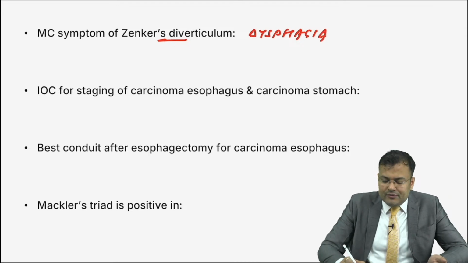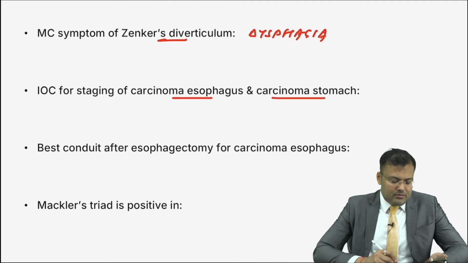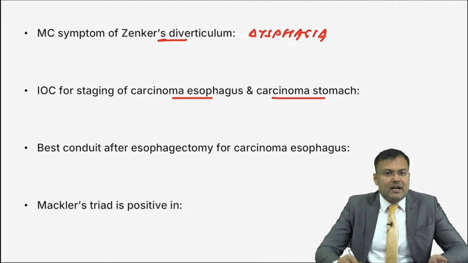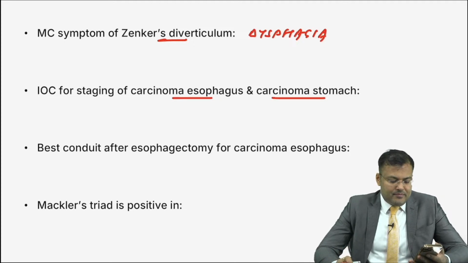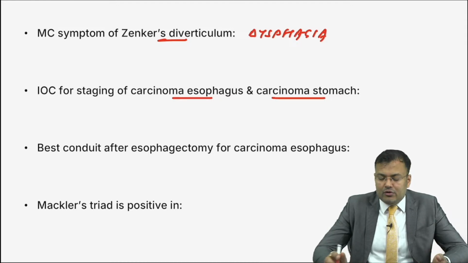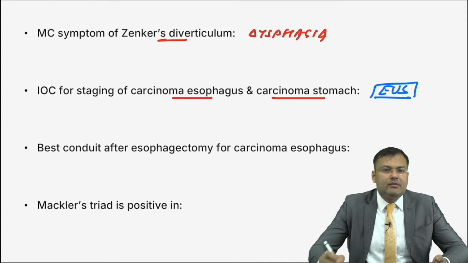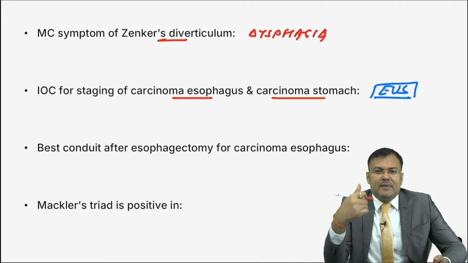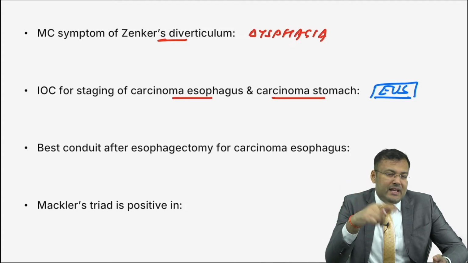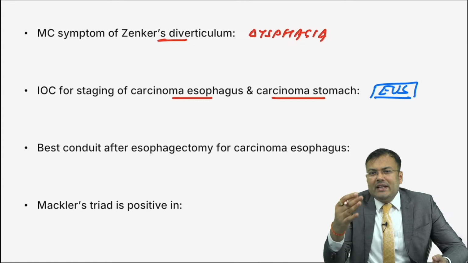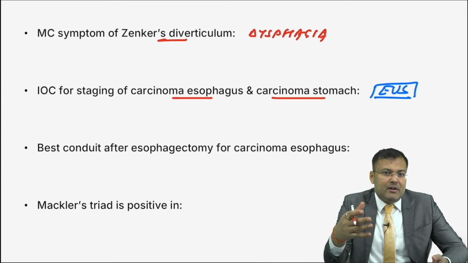Next, investigation of choice for staging of carcinoma esophagus and carcinoma stomach. It is same in both. Guys, tell me. It is not MRI. Yes, Nikita Nayak, very good, you are correct. It is endoscopic ultrasound. Why? Because one of the most important predictors of stage is depth of penetration. In the whole GIT, staging is mainly dependent on depth of penetration, and you can easily assess it with the help of endoscopic ultrasound.